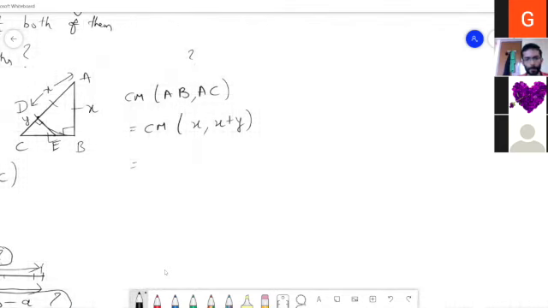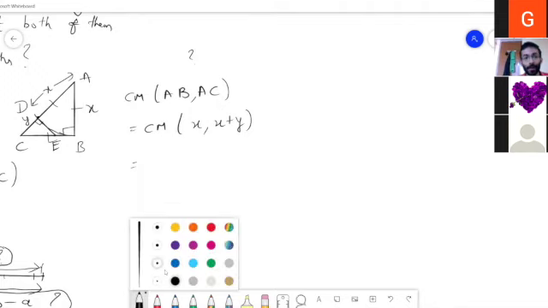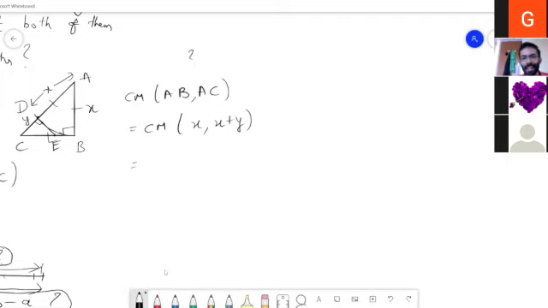We don't know C value. We don't know C value, right, sir? Okay, okay. So I'll just try it once again. So A, B, C. This is D, and from D I'm drawing the perpendicular.